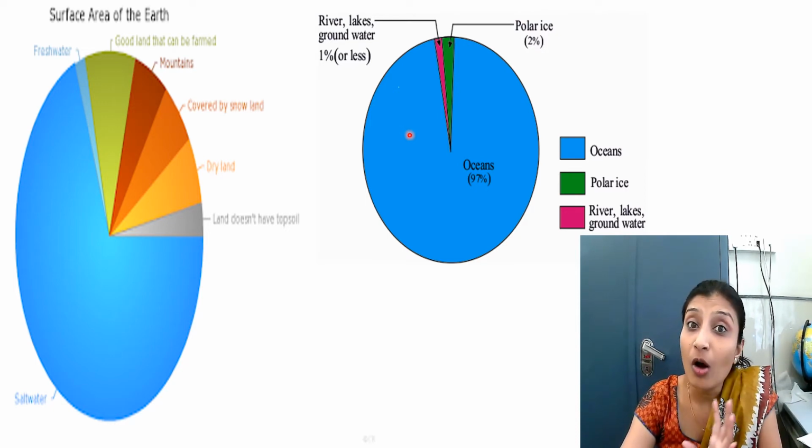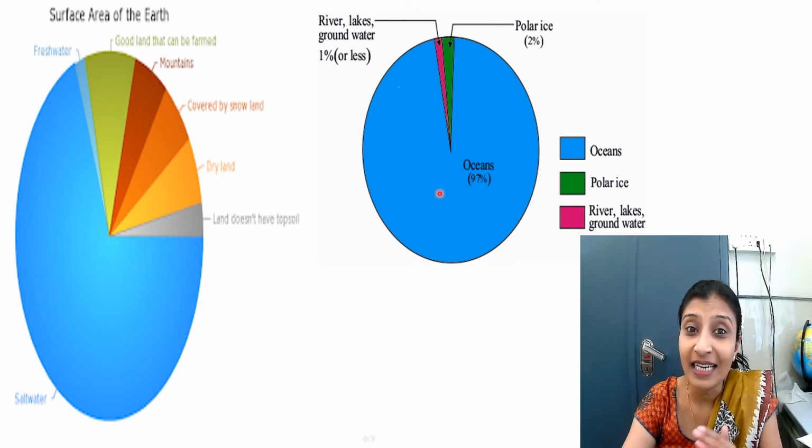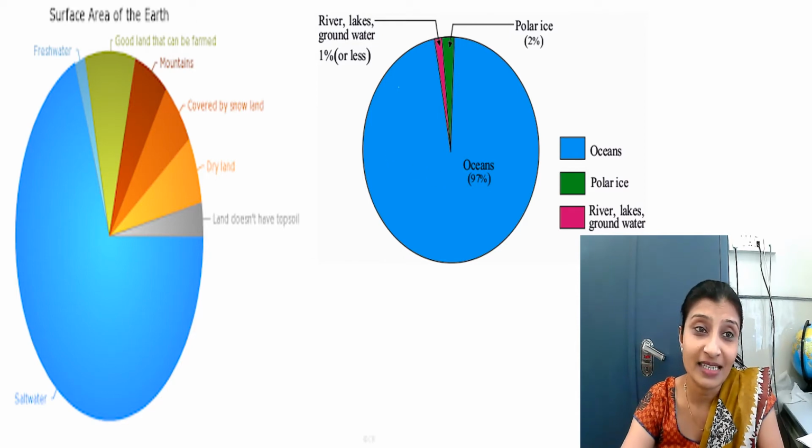Now we spoke about global warming too in the previous chapter. Due to carbon dioxide and other unhealthy gases, the air is getting polluted, which is not good for living beings.